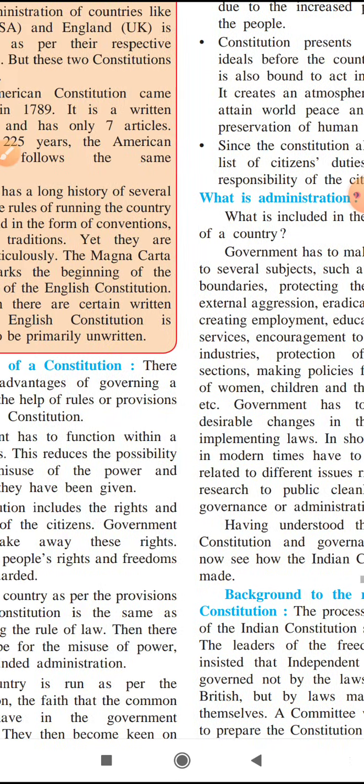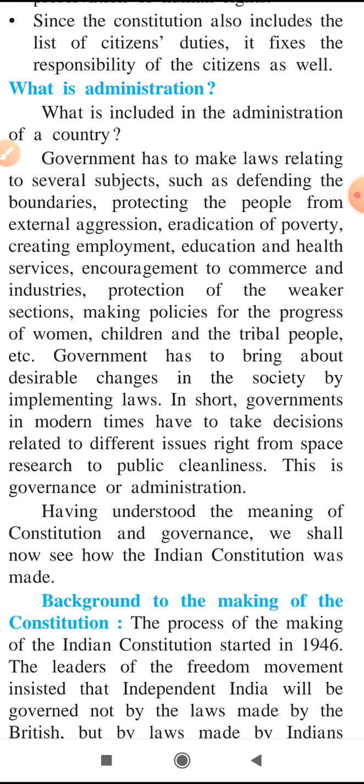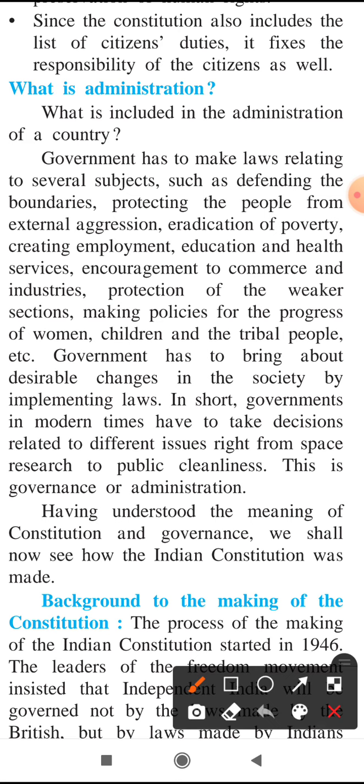In short, governments in modern time have to take decisions related to different issues, right from space research to public cleanliness. If you see, the government's duty is not only to protect the people or the subjects from foreign aggressors, but the area of government has also increased, from space research to public cleanliness.